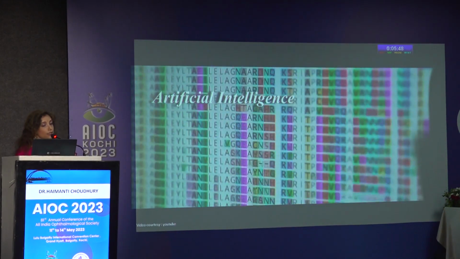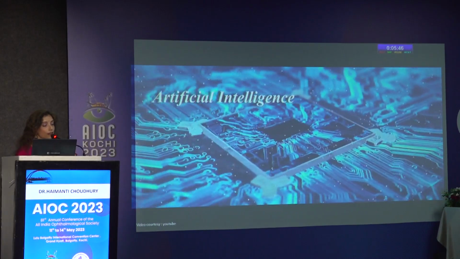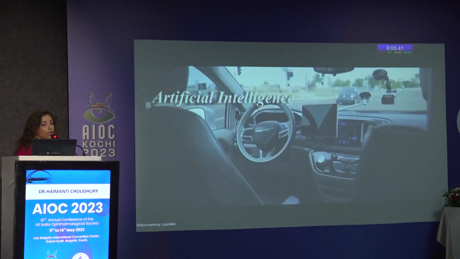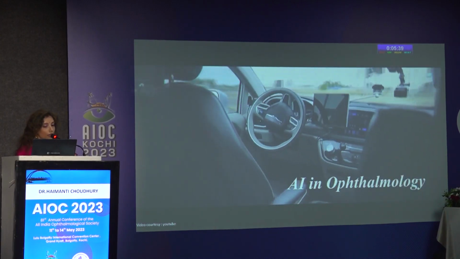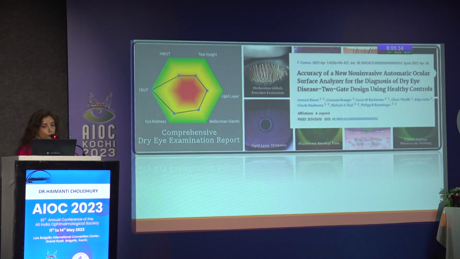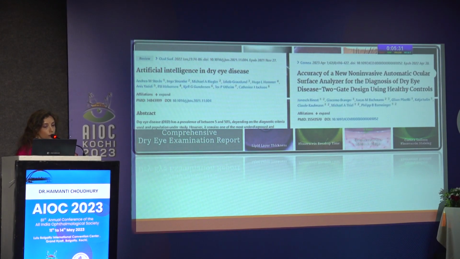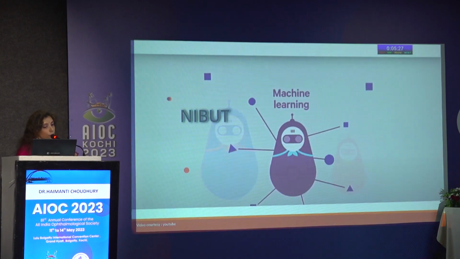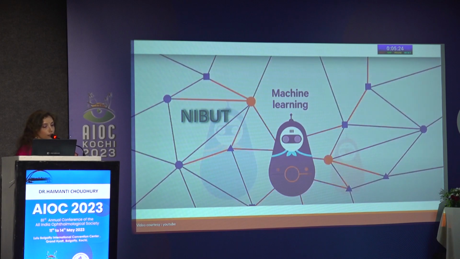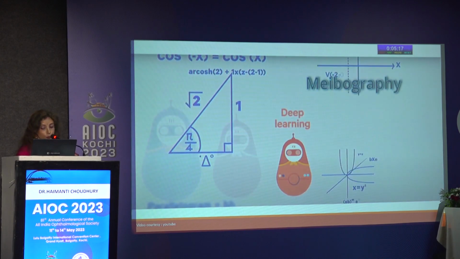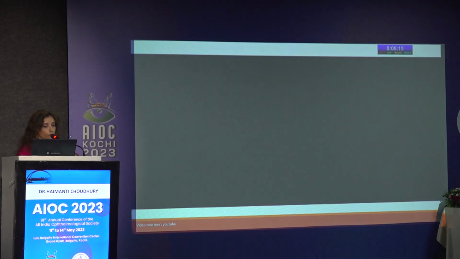Artificial intelligence has taken its grasp over the healthcare system, and ophthalmology, as one of the most dynamic streams, is largely influenced by AI and AI derived software. There have been a few encouraging reports of AI-derived algorithms in the diagnosis of dry eye in the current literature. The deeper forms of AI, machine learning, are utilized for the interpretation of NIBUT and interferometry, whereas deep learning is used for doing meibography imaging.